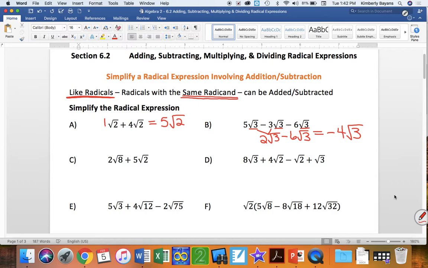Now, let's look at problem C. I notice that we have a square root of 8 and a square root of 2. Those radicands are not the same. However, the square root of 8 can be simplified. There's a perfect square factor of 4.